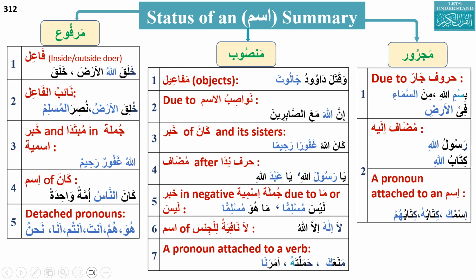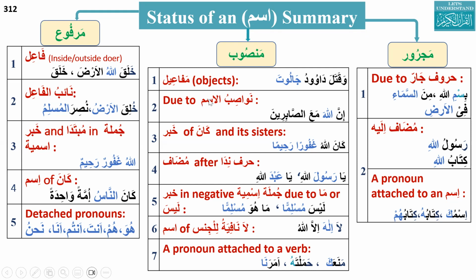Why? Because ka, you. In this case, ka is like an object. Hamalta, whom, who. Amara, na. So all pronouns attached to a verb will be mansub.